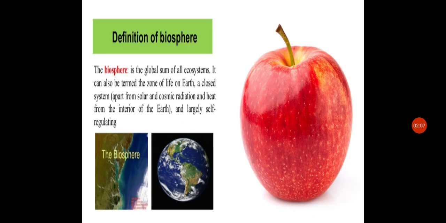Next is biosphere. The biosphere is the global sum of all the ecosystems and it can also be termed the zone of life on Earth, a closed system apart from solar and cosmic radiation and heat from the interior of the Earth, and largely self-regulating. Biosphere ranges from the floor of the oceans to the tops of the highest mountains. It is about 20 kilometers thick. The biosphere makes a thin layer surrounding the planet Earth. If you consider the Earth as the size of an apple, then the biosphere will be as thick as the apple skin.